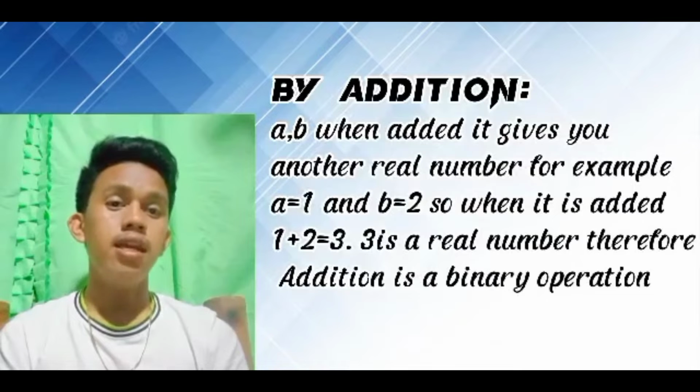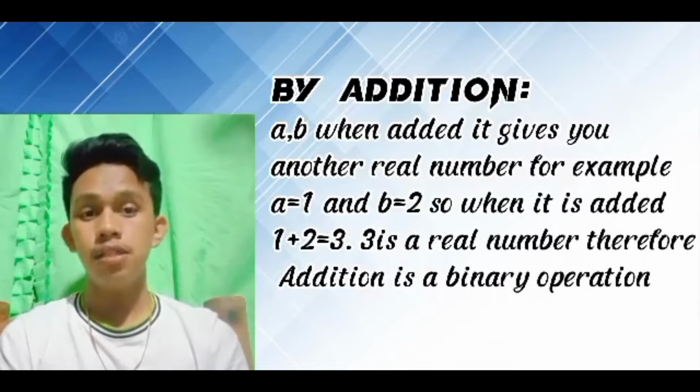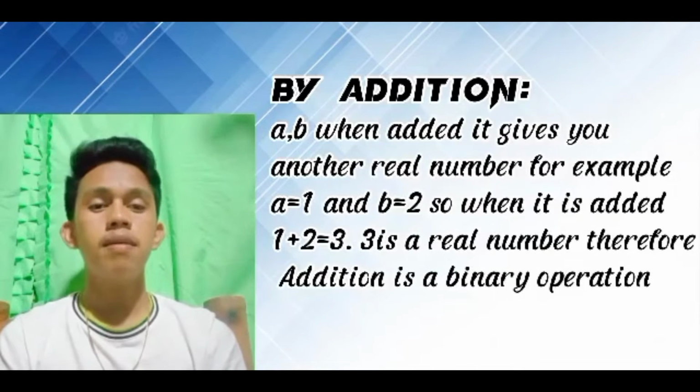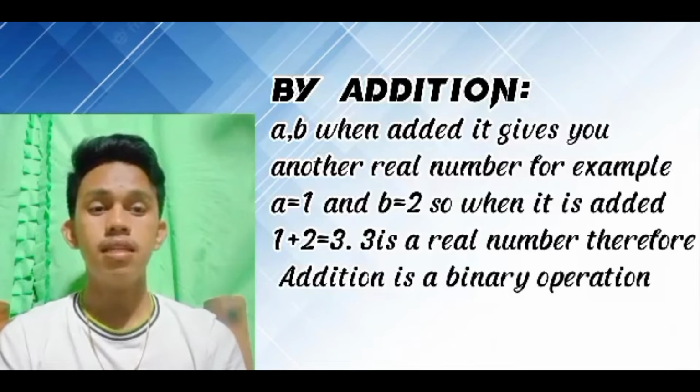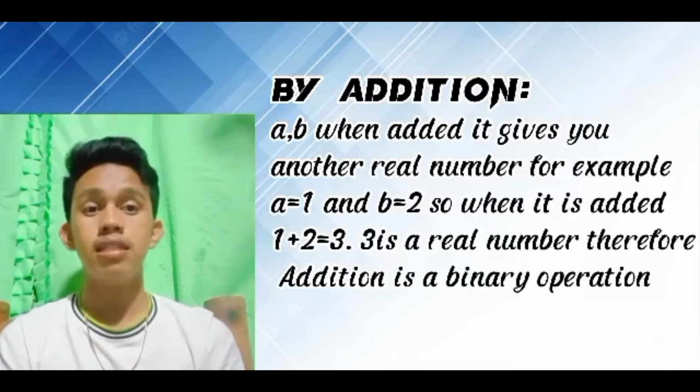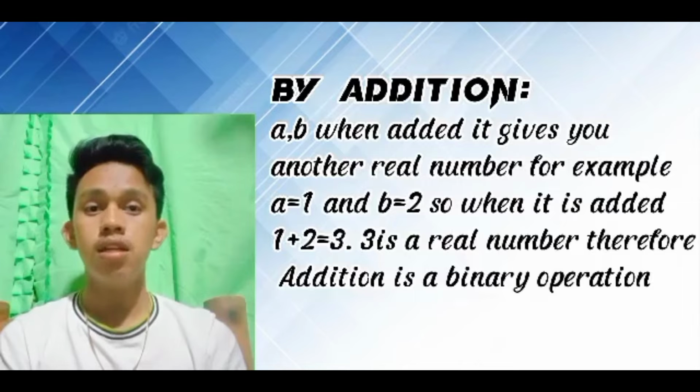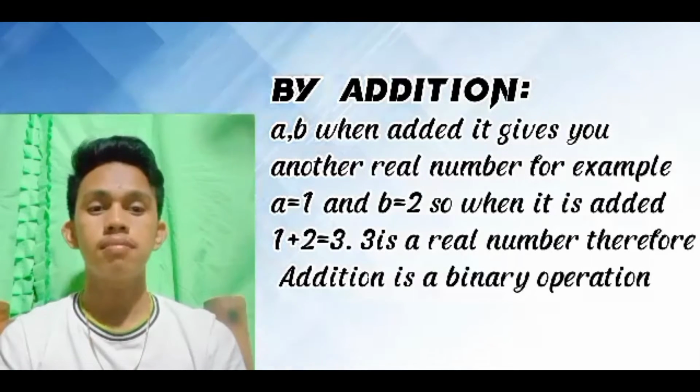By addition, A and B, when added, give you another real number. For example, A is equal to 1 and B is equal to 2. So when it is added, 1 plus 2 is equal to 3. 3 is a real number. Therefore, addition is a binary operation.